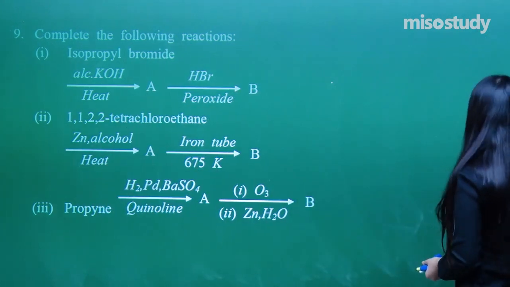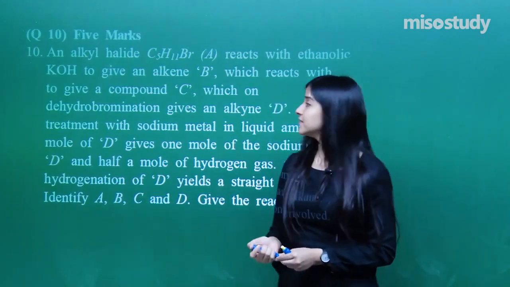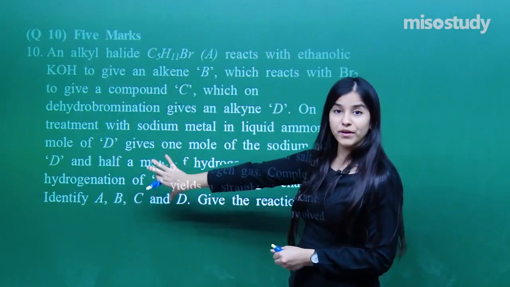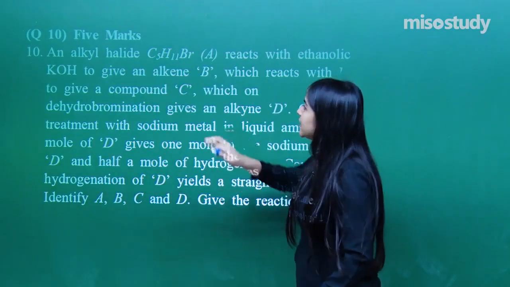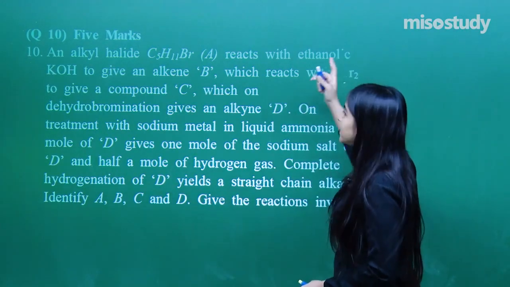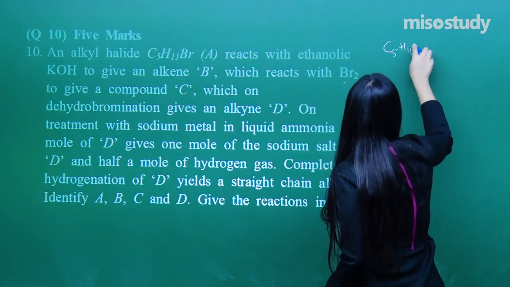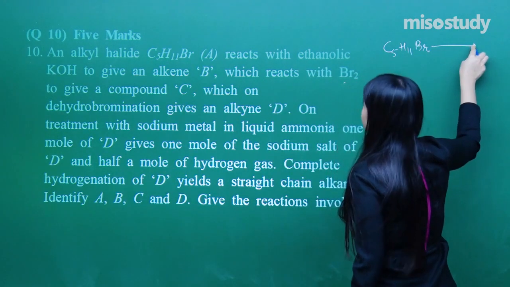Now the last question, what do we have here? It's a 5-mark mapping question, and a very good one, so pay attention. An alkyl halide C5H11Br reacts with ethanolic KOH. They have given C5H11Br. Just try to form a map of it. This is A.